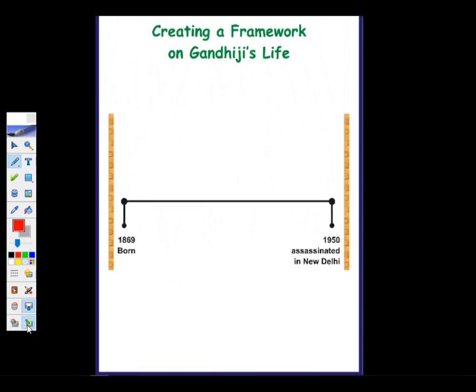Now here you can see I have drawn, just creating a framework. I have chosen Gandhiji's life. He is my favorite person whom I like, and I have written Bapu. He is the father of the nation. So I want to create his timeline. In his timeline, when I create a framework, first I will write when he was born.